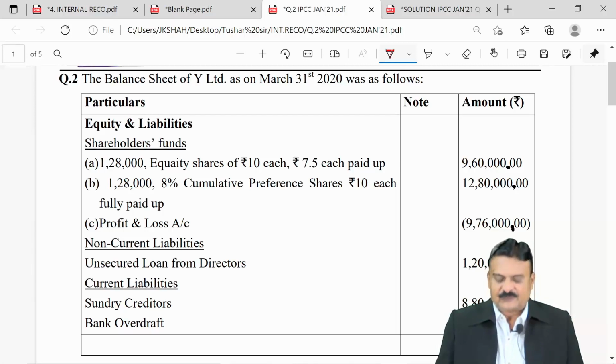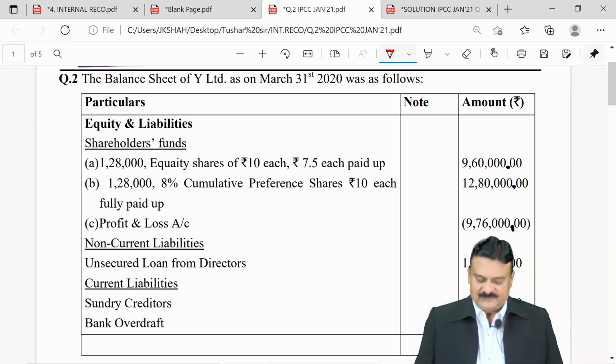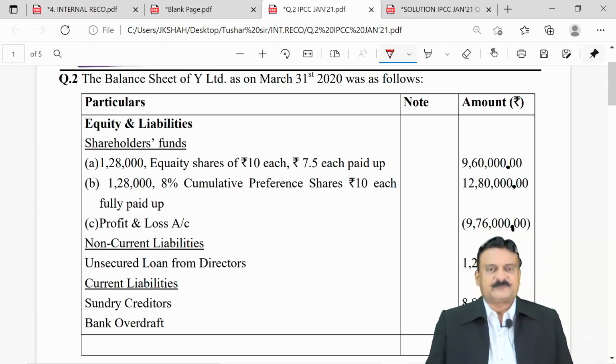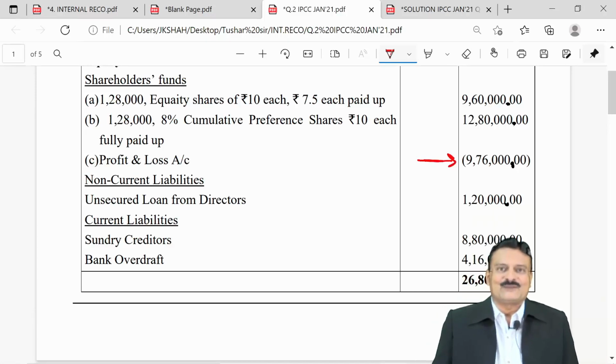balance sheet of Y Limited as on 31st March 2020 was as follows. Particulars, note and amount. Equity and liabilities, shareholders' funds: 1,28,000 equity shares of 10 each, 7.50 paid up, they are partly paid shares. 1,28,000 8% cumulative preference shares of 10 each, fully paid. Profit and loss account, and if you see the figure of profit and loss, it is given in negative, and negative means it is accumulated loss, by default has to be written off.